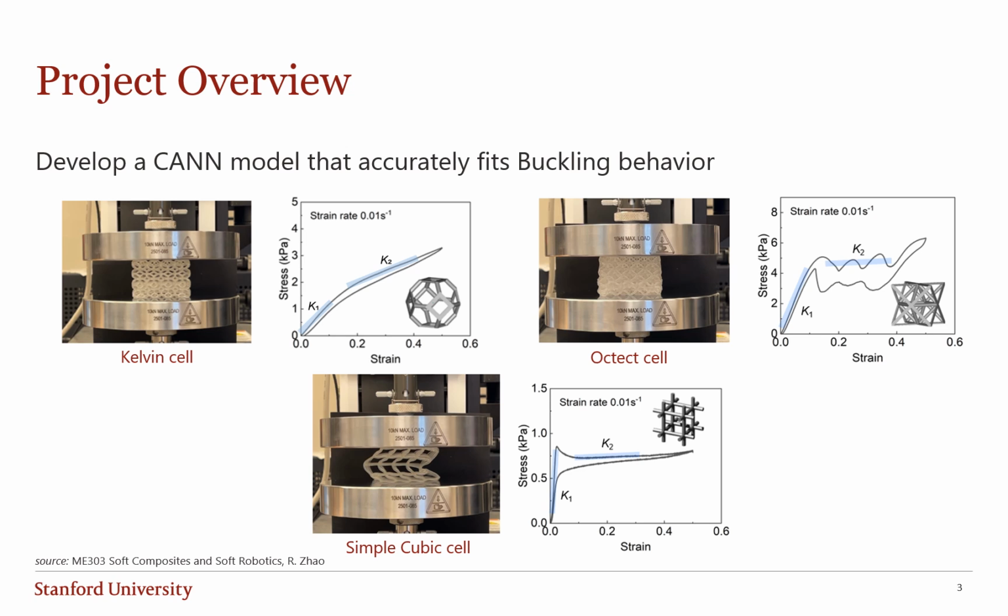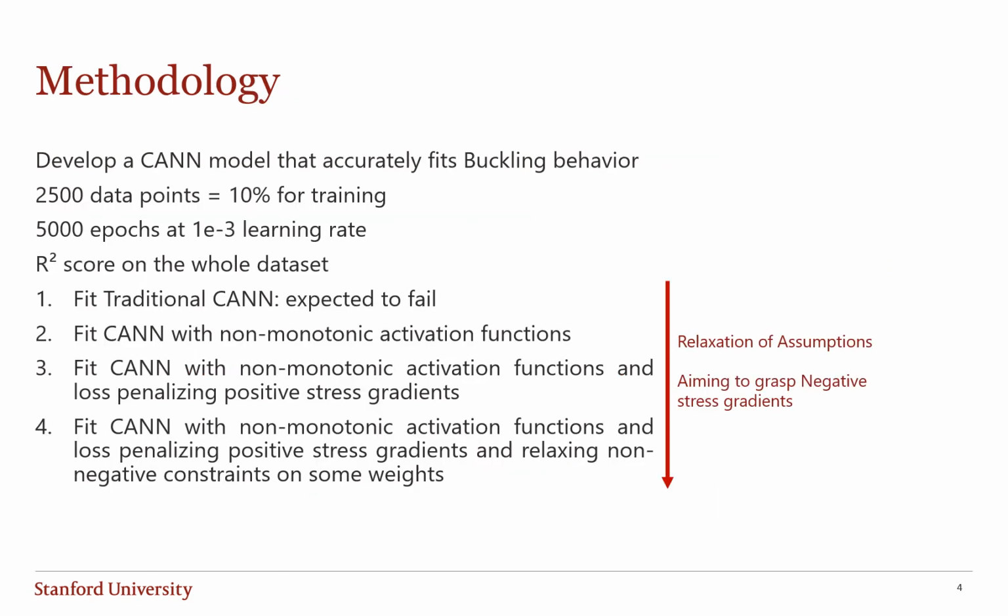Here I have three metamaterials: the Kelvin, the octet, and the simple cubic. The octet and the simple cubic exhibit buckling behavior. To model that, I first fitted a traditional CAN that was expected to fail. This will serve as a baseline to compare further models.